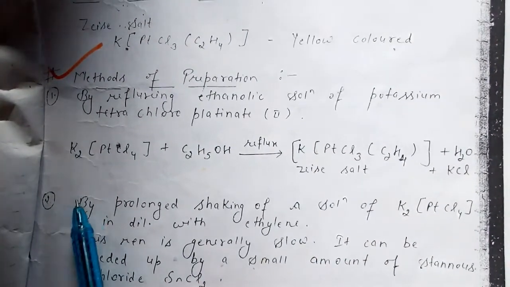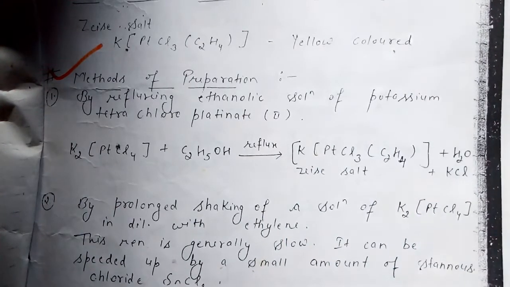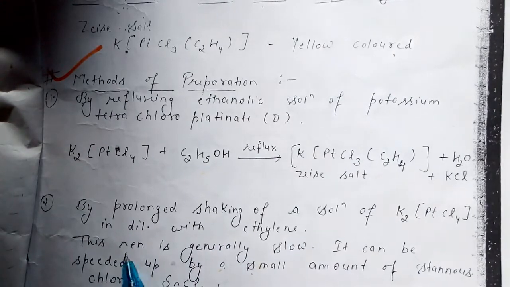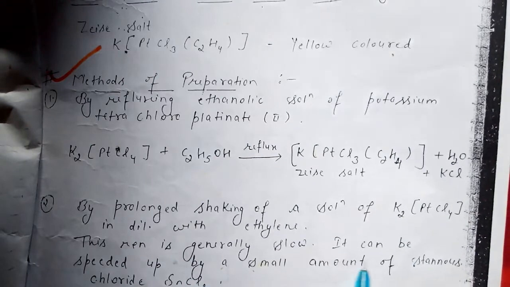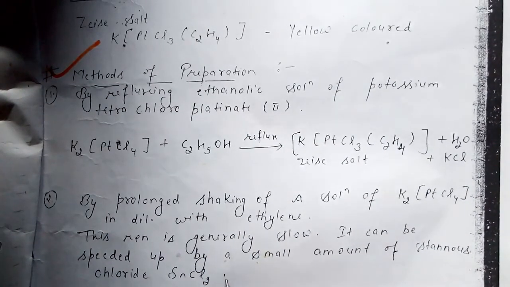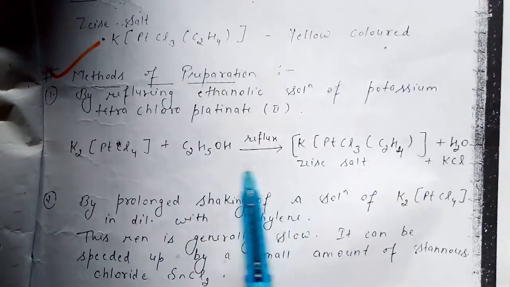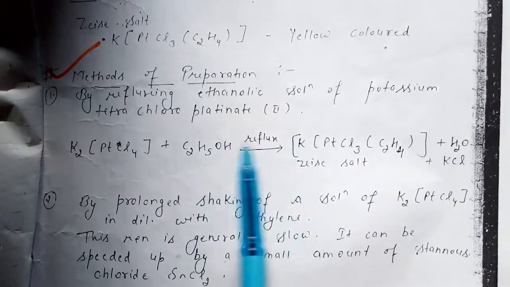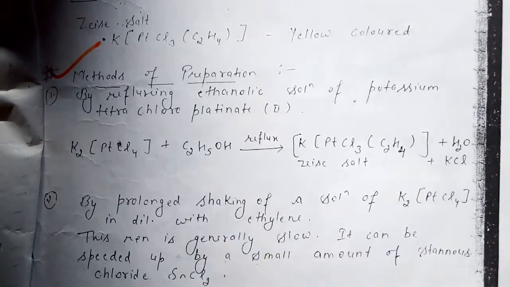The second method is by prolonged shaking of a solution of potassium tetrachloroplatinate in dilute acid with ethylene. This reaction is generally slow. It can be speeded up by a small amount of stannous chloride, that is SnCl2. Is that clear? We know that this reaction is a slow process, so to increase the rate of this reaction, we can add stannous chloride.